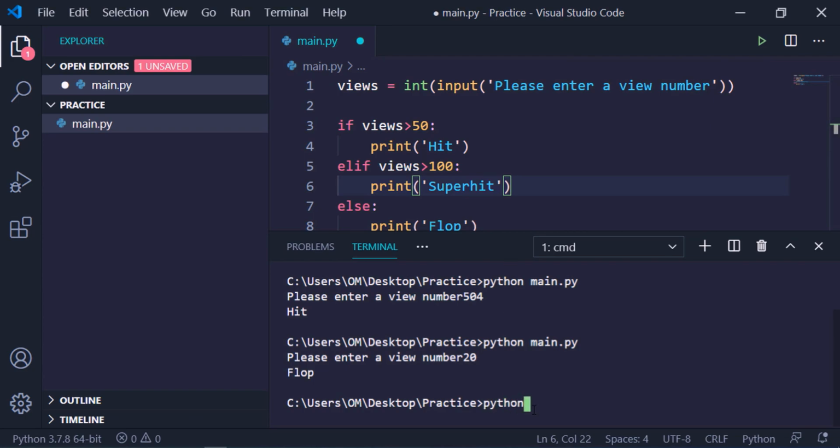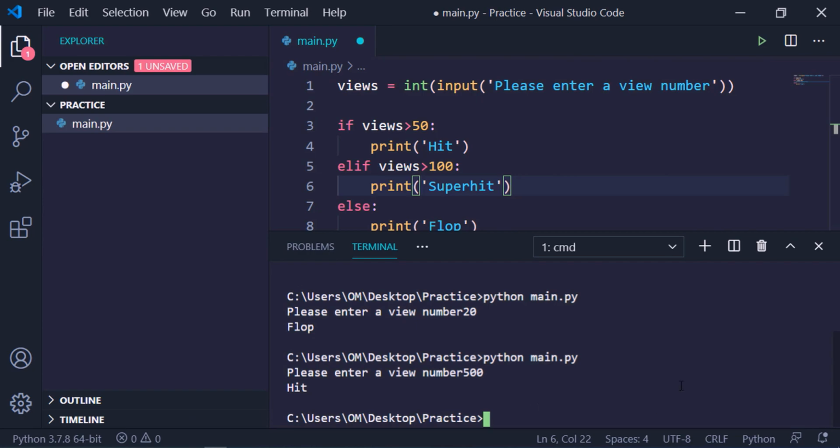So python main.py, when I enter, for example, 500, you will see it is printing hit instead of super hit. So why is it printing hit? Because it will match the first if condition, and your views, which is 500, will be compared to 50. So it is greater than 50, so this condition matched,